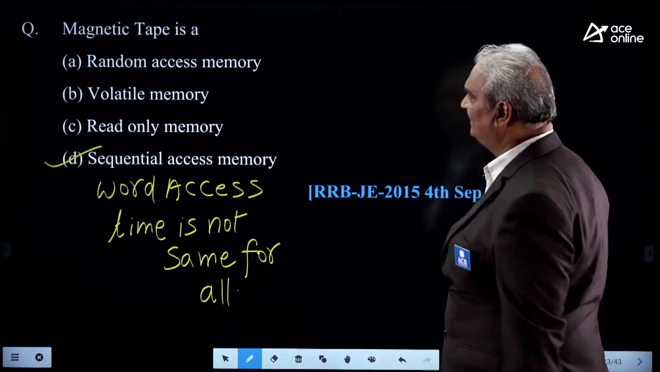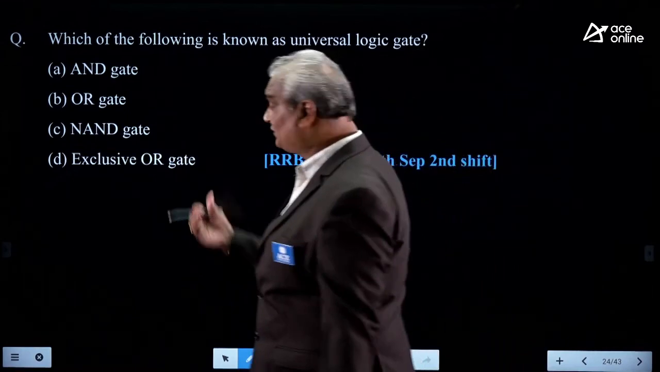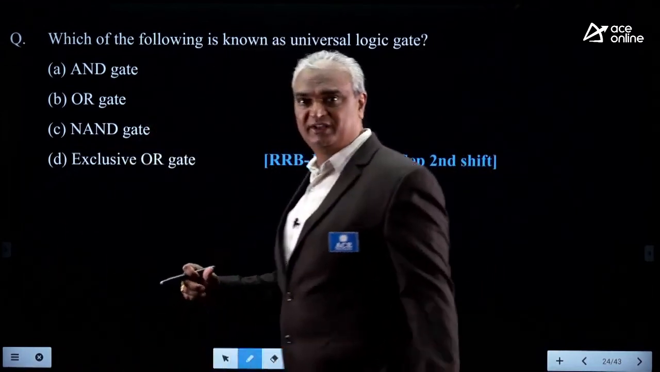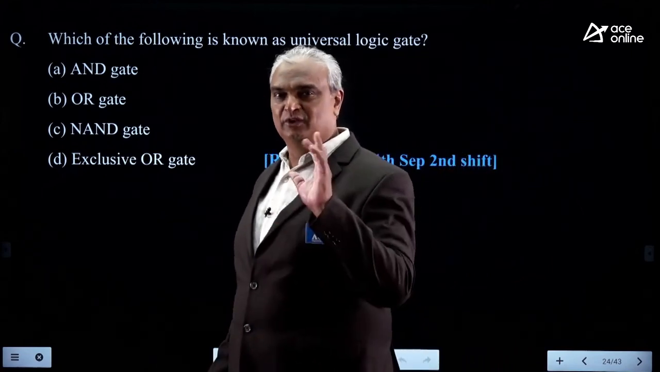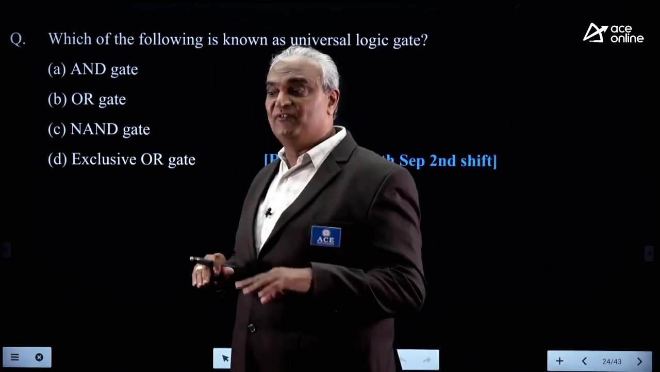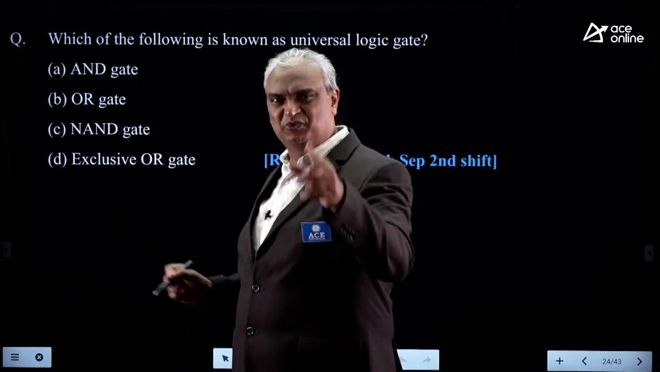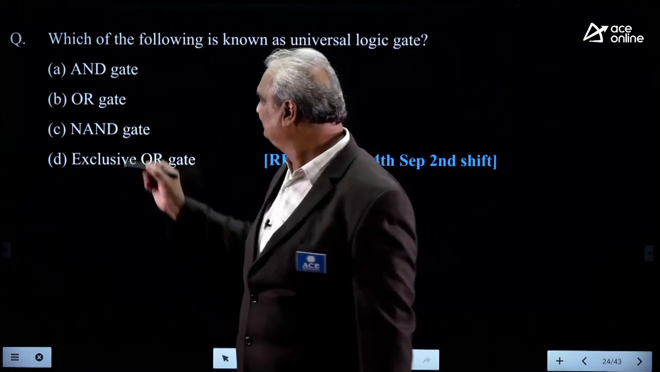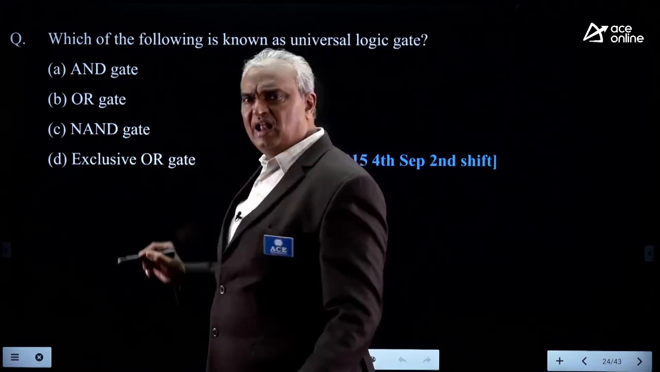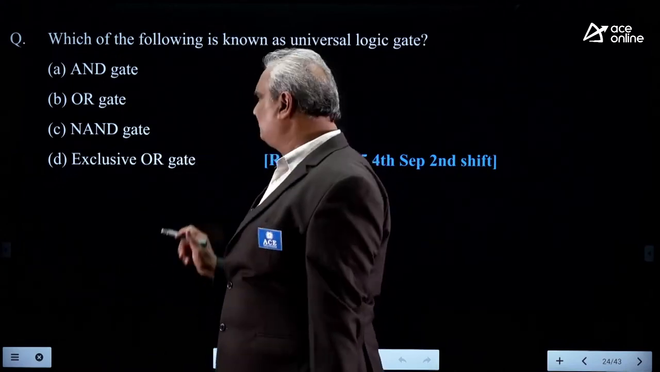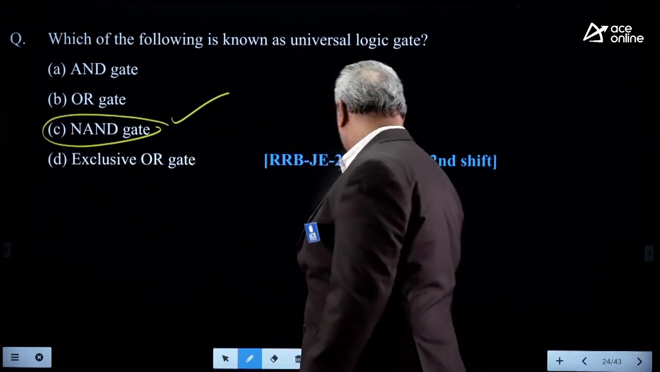Okay, next. Which of the following is known as a universal logic gate? Already we discussed similar types of questions. This is a 2015 question, the earlier one was 2014. Already I told you earlier, you should know on which types of topics they have asked more number of times, such as universal gates and number systems. Already we know NAND and NOR gates are the examples of universal gates. Here, the NOR gate is not there, only the NAND gate. So correct answer C.